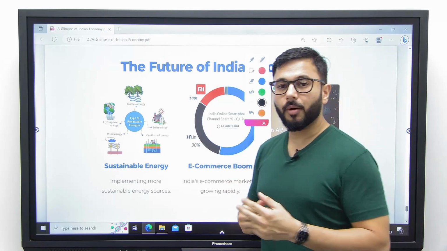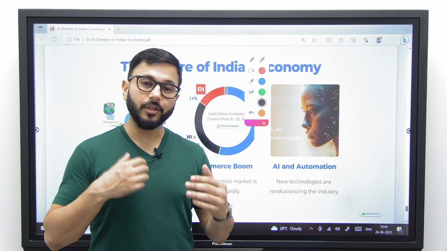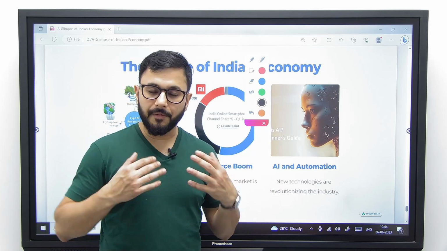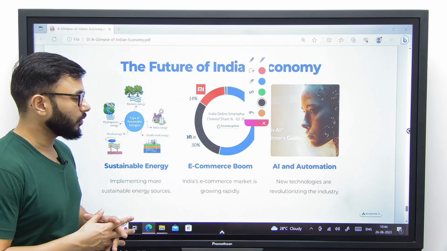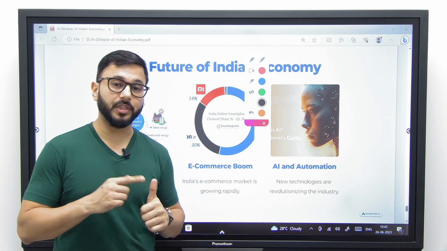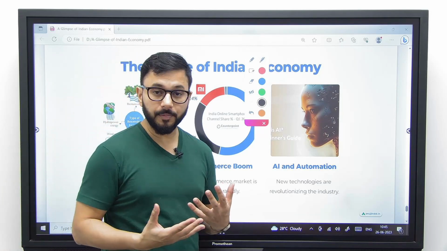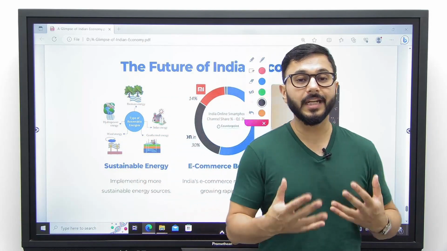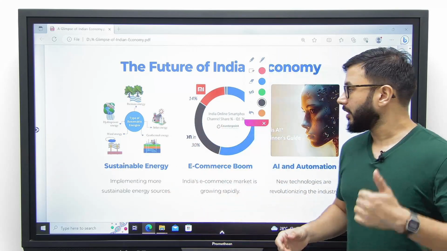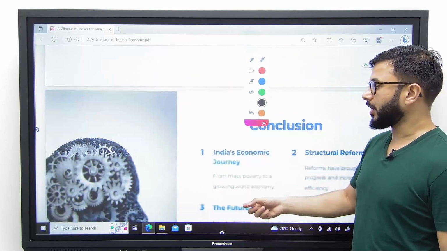Number two, e-commerce in India is going to be a major boom. It still is. It has already started. We need to push it further so that people can consume more, invest more, save more, have a better lifestyle, and their incomes can also increase. And number three, we need to adopt AI and automation as fast as possible without thinking about what could be the harmful effects, because the faster we adopt AI, the faster we are going to create jobs for our domestic economy at the global level. So these are the three major future reforms that we need for our economy.